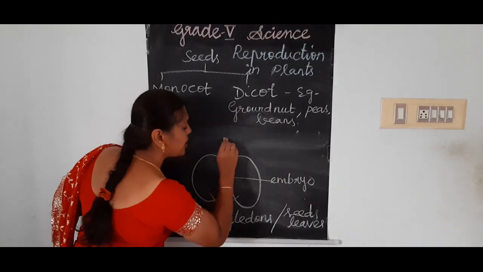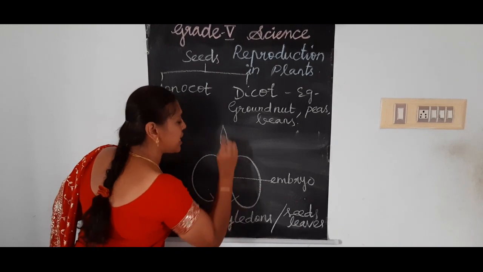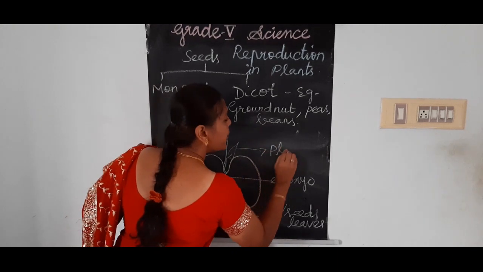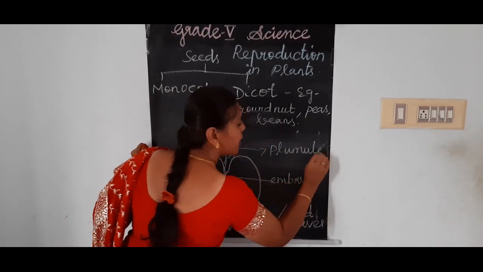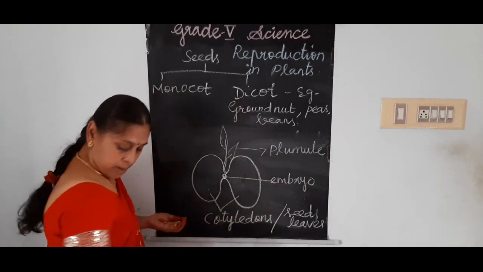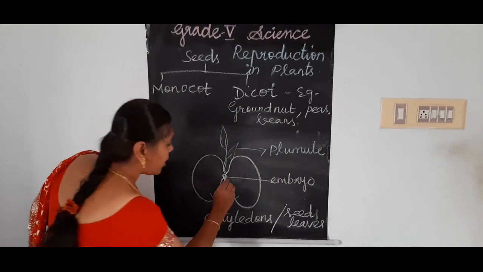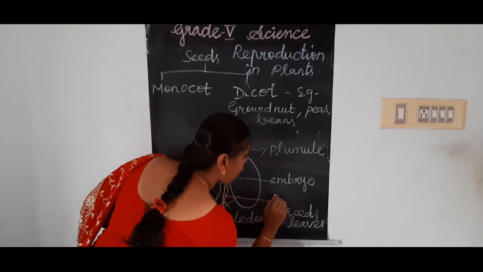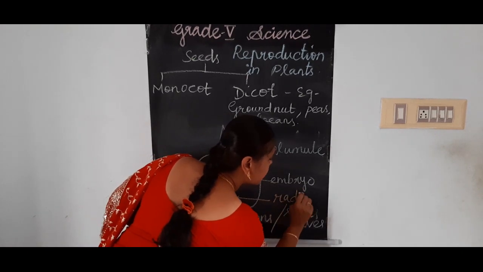It develops and produces new shoots, and down below the seed cotyledons, it develops its roots, called the radicle.